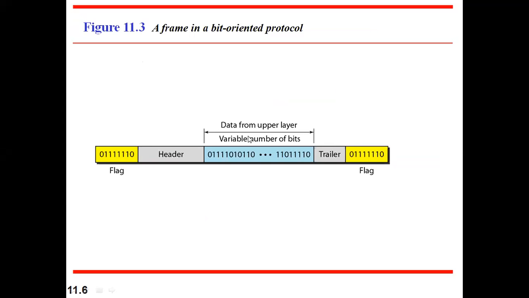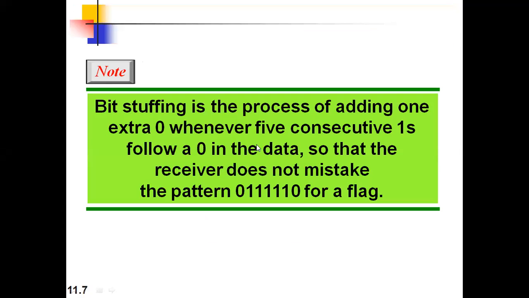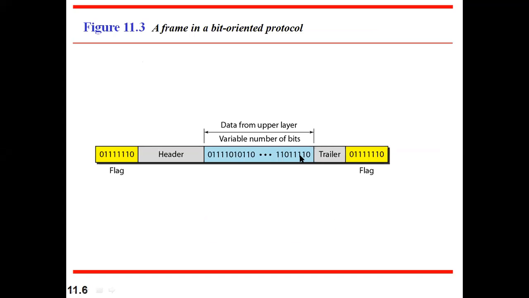But here also, as usual, data will be received from the network layer. Then header information will be added, that is nothing but the source and destination address. Trailer information will be added, that is nothing but error handling bits. Then the flag bits will be added to separate one frame from another frame. But in this case, these bits are going to be constant.